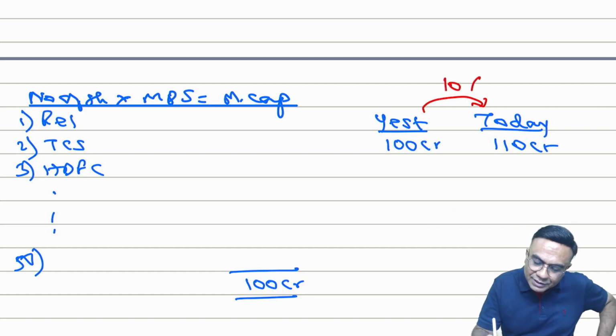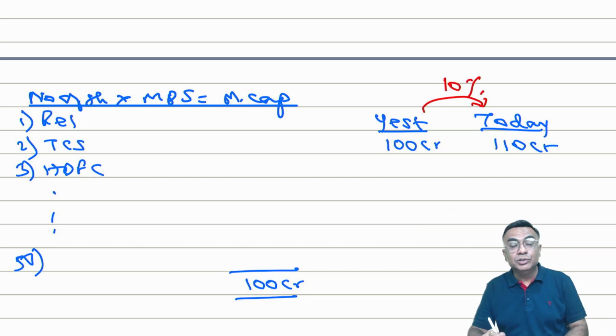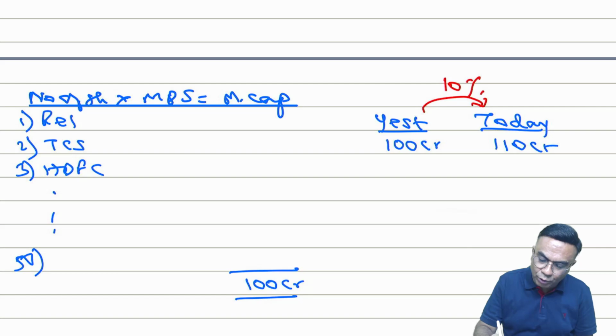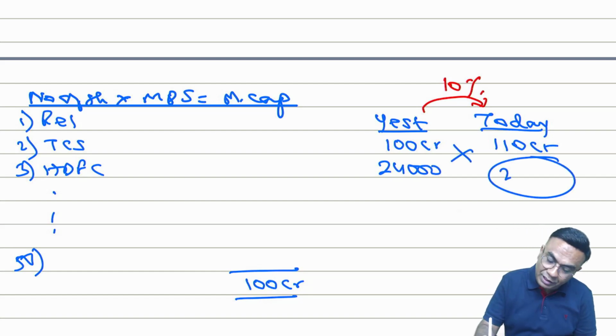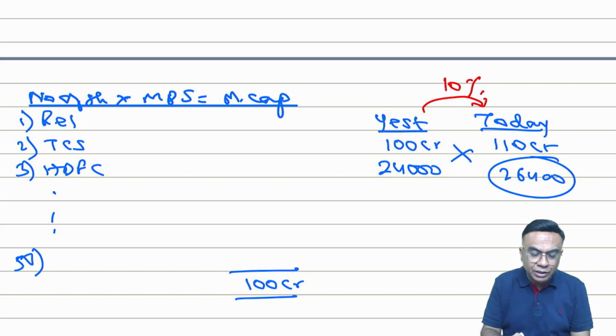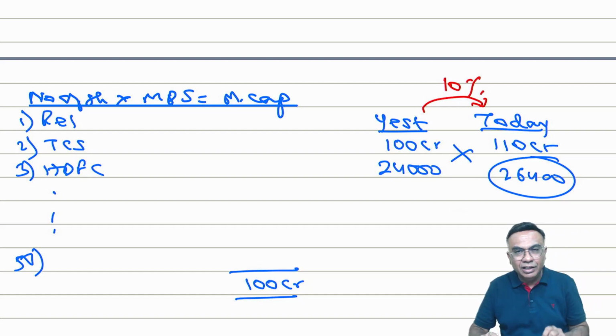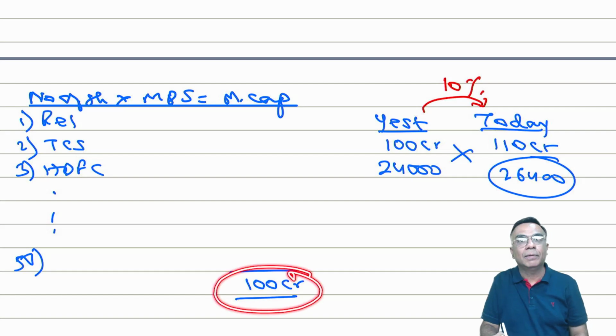So yesterday, suppose the Nifty was 24,000. Today 10% increase, so that will be 26,400. In short, the Nifty, the market is moving up and down in proportion with this total.